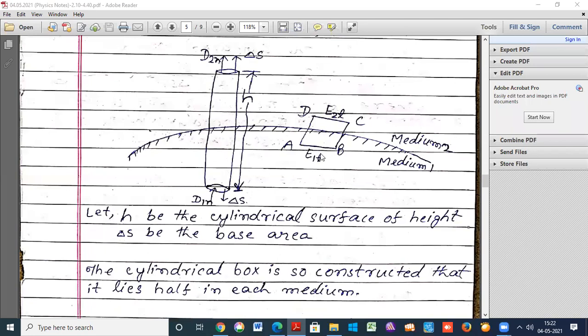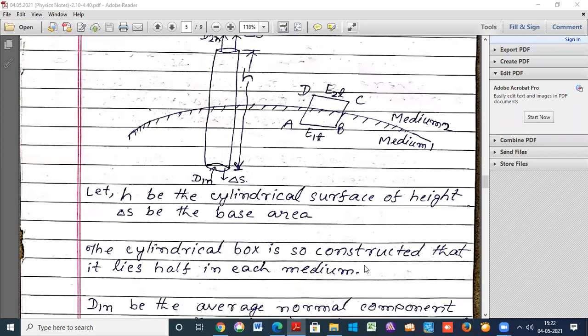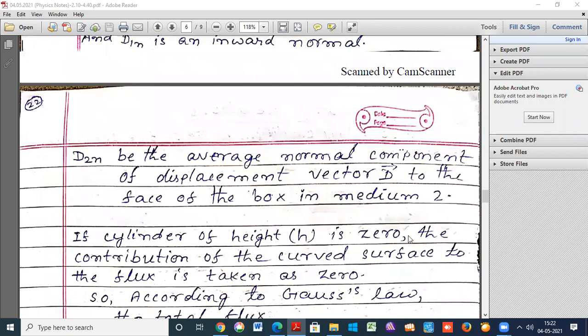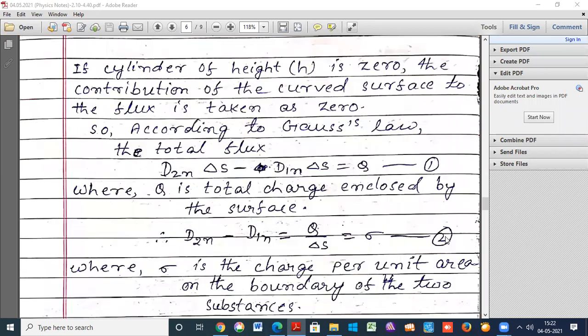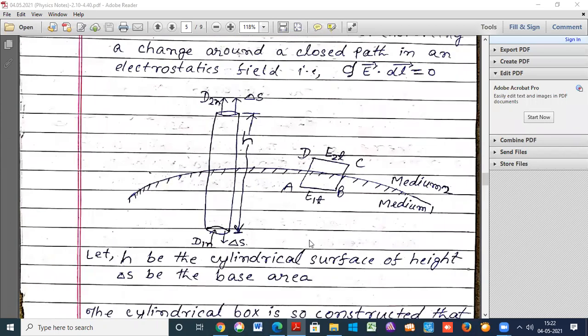This equation 2 indicates that the normal component of the displacement vector D changes at a boundary between two dielectrics by an amount equal to the charge density.